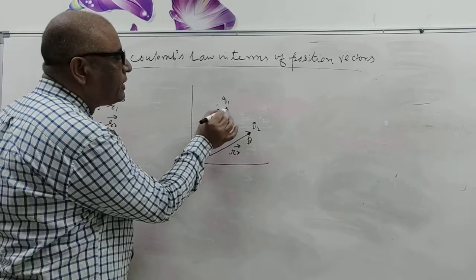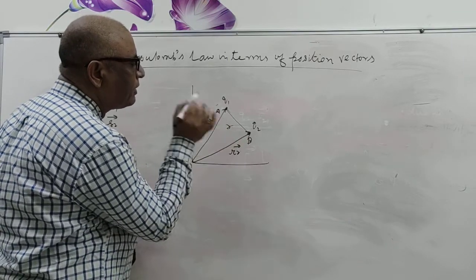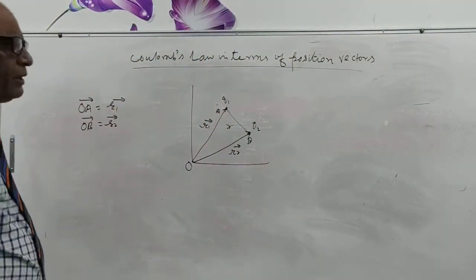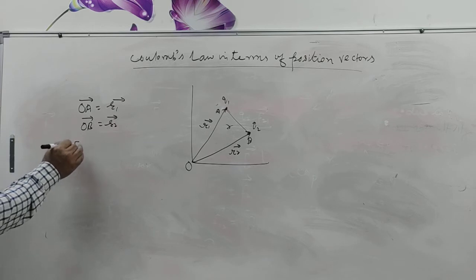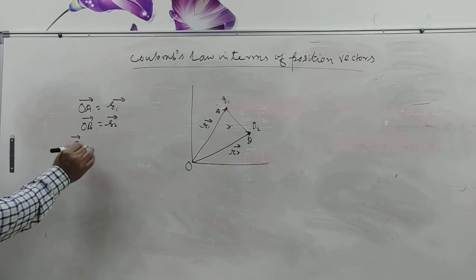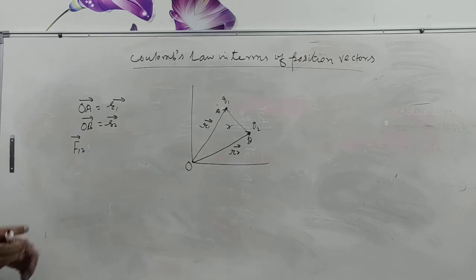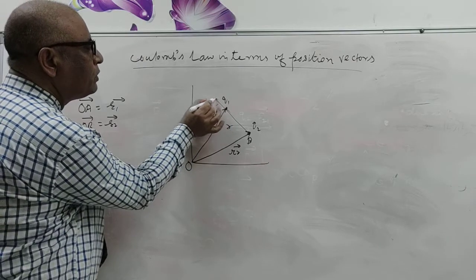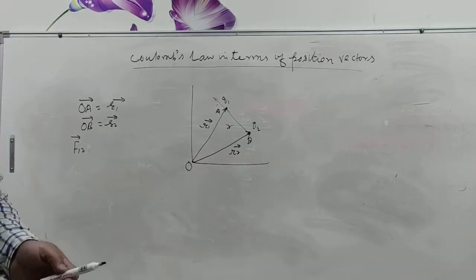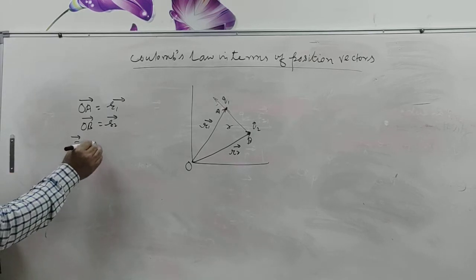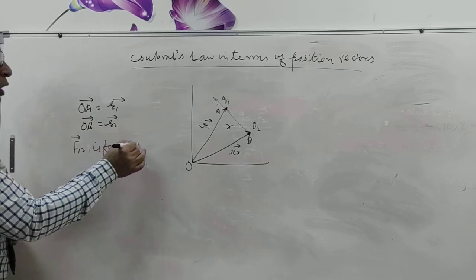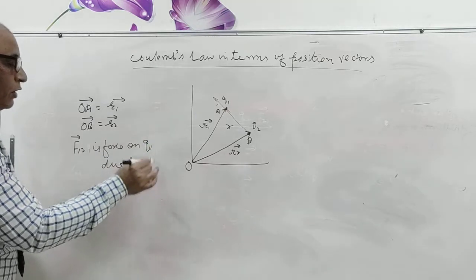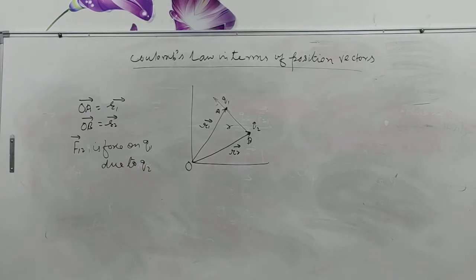Distance between both charges is R. Suppose that here is the F12 vector. It means force on Q1 due to Q2. What is F12? F12 is force on Q1 due to Q2. That is Q1 and that is Q2.